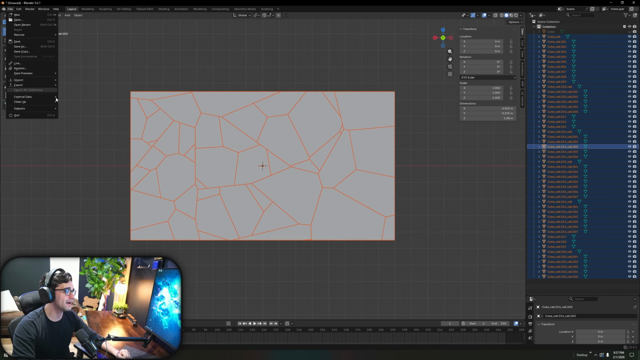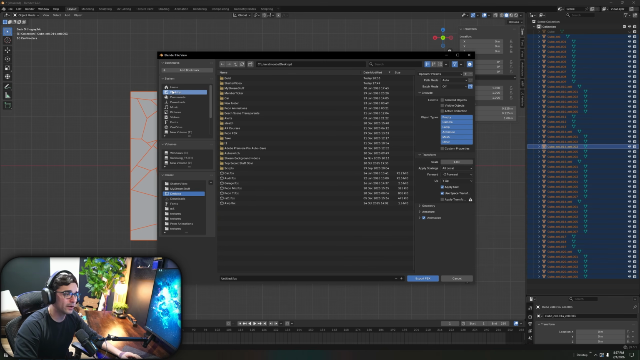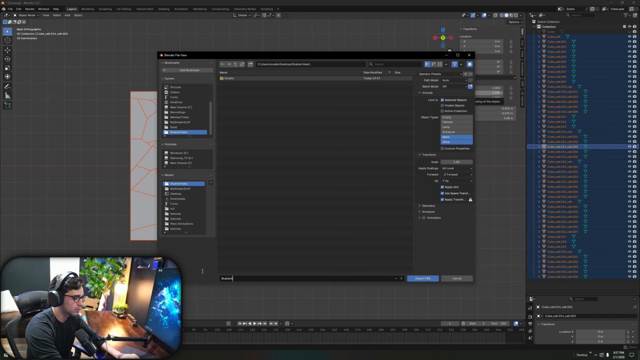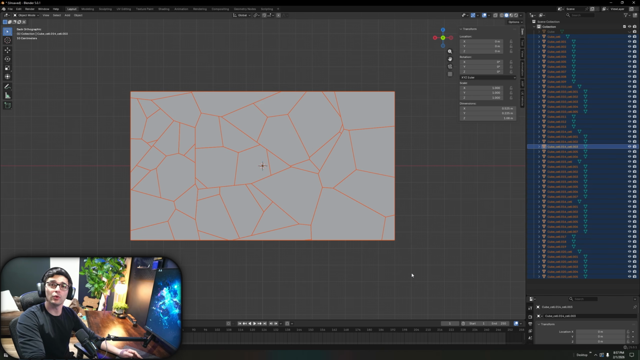Now I'm going to go into file, export, and I'm going to export this as an FBX. Go ahead and put it wherever you want. I have a folder for this, so I'm going to go ahead and put mine in shattered video. I want my selected object, and I want my meshes and other. Really, we could just do selected object. I just like to do all three. These don't need to change. That's how they're already set. We are going to apply transformations. We don't have any animations. We don't have an armature, and we shouldn't have any modifiers, so I'm not worried about it. From there, pick your name. Mine's going to be Shattered Quad, and we're simply going to hit export on that, and we are done in Blender.